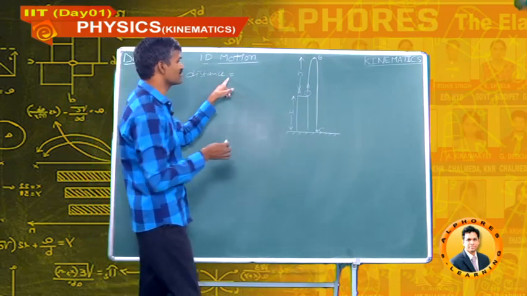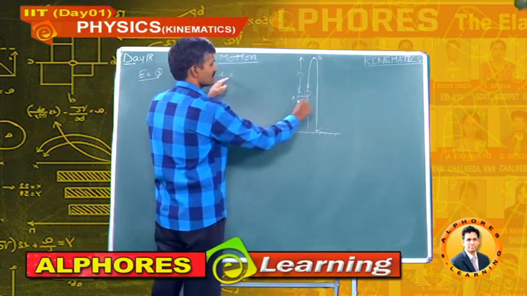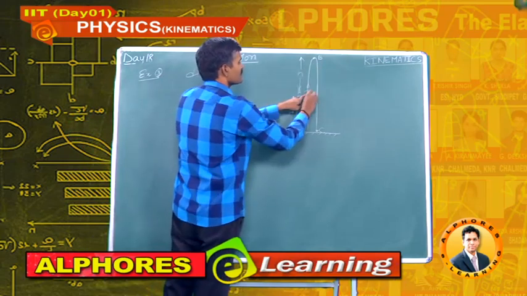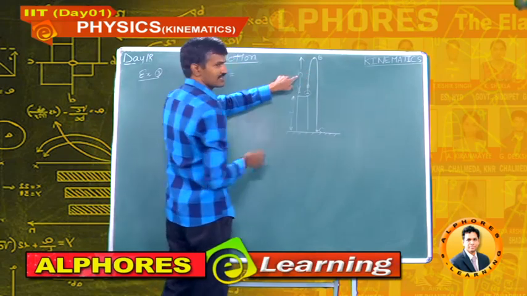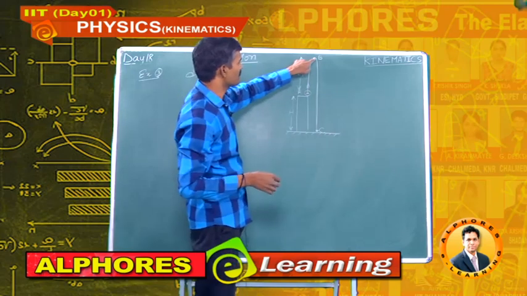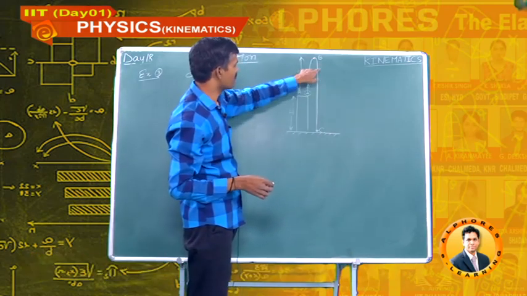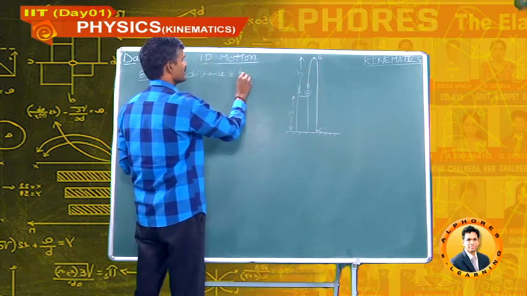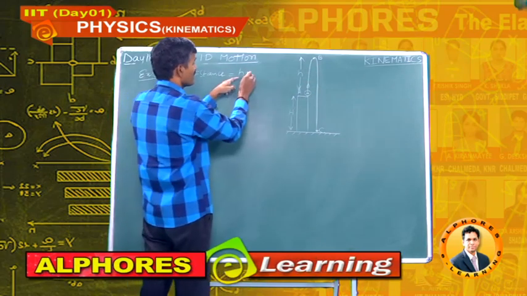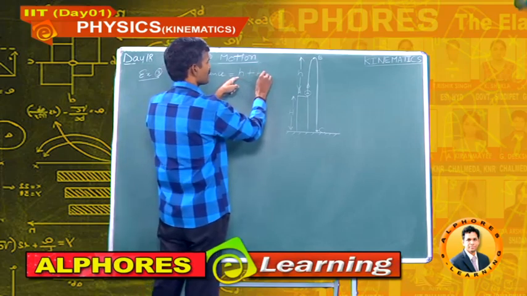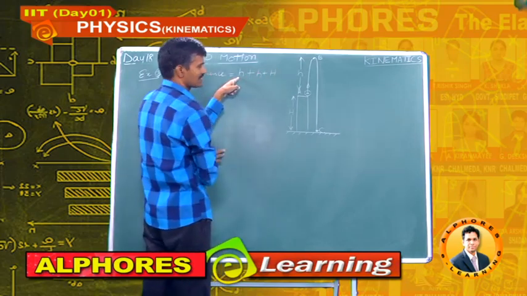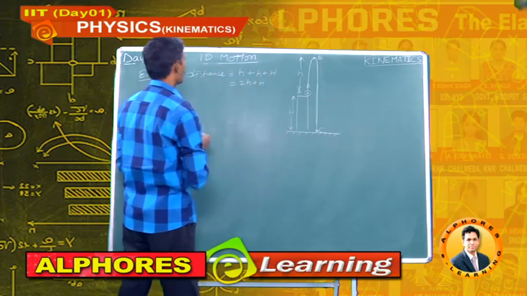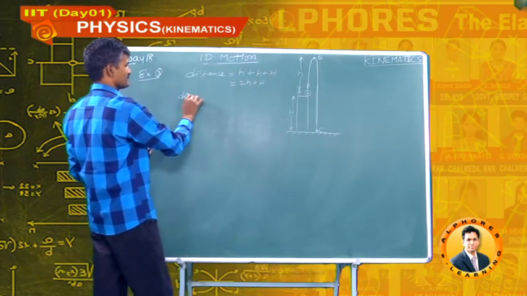The distance travelled by the body is from point A, it reaches B first. During this journey, it travels a distance h. After that, from B to C, it travels a distance of h plus capital H. So, the distance travelled by the body is small h plus small h plus capital H. So, this is 2 small h plus capital H. What is displacement?